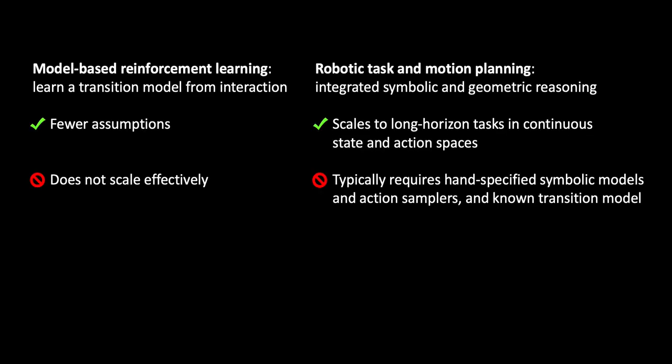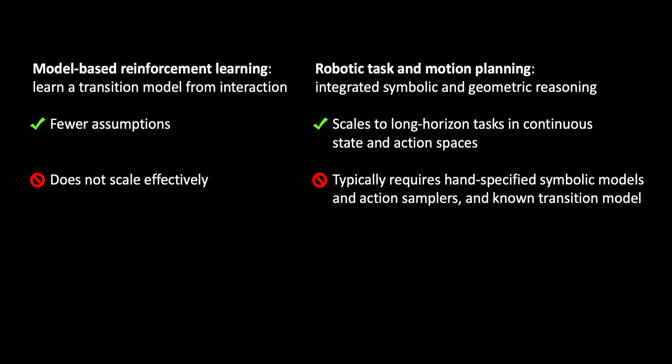Model-based reinforcement learning and robotic task and motion planning have made significant independent progress in recent years. But the assumptions they make are very different. Task and motion planners, which combine symbolic AI with geometric motion planning, assume that necessary planning models are specified, while model-based reinforcement learning seeks to learn models from data.